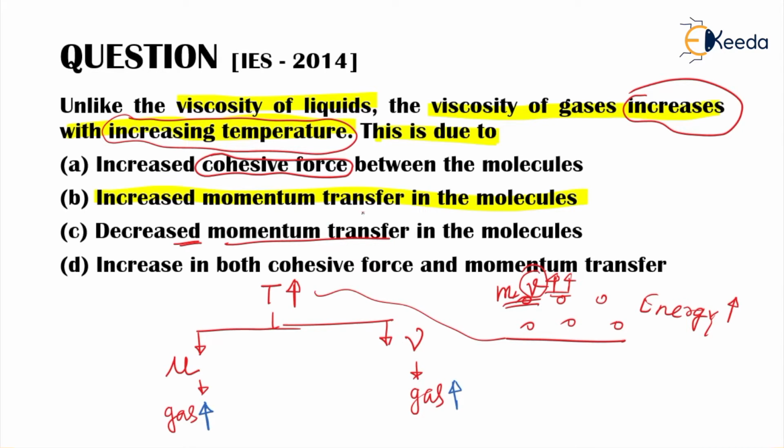So this option cannot be correct, and neither can the increase in both cohesive forces and momentum transfer. Cohesive forces are not going to increase. Why? Because with the increase in temperature, the molecules will now be at a further distance. The distance between them will increase with the increase in temperature, increase in energy. So this cannot be true. Our correct option will be B.